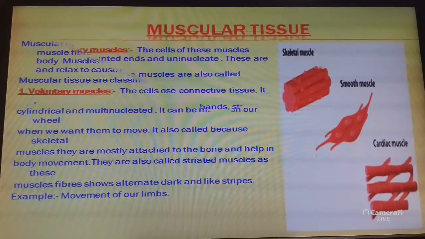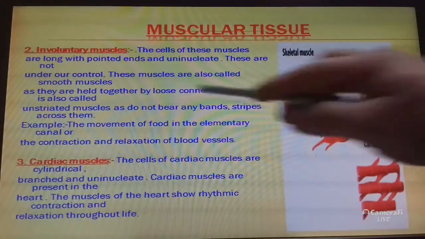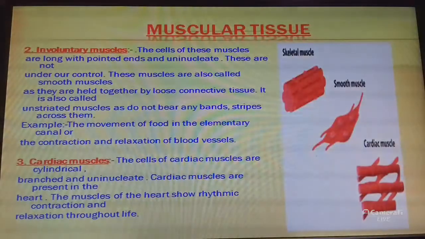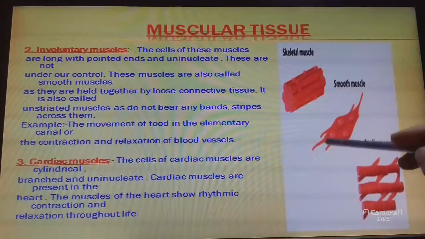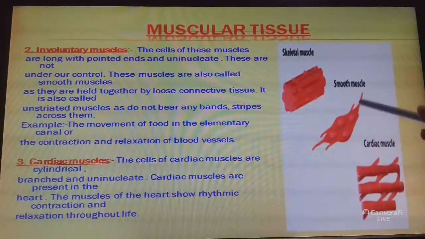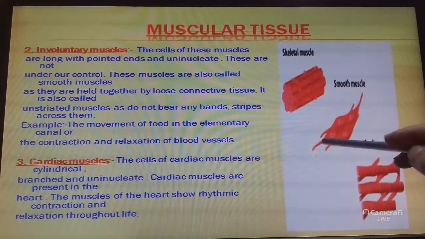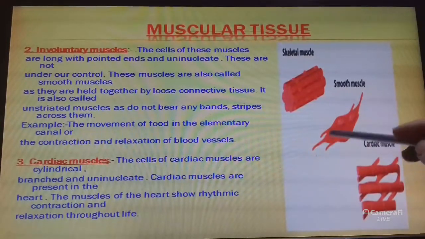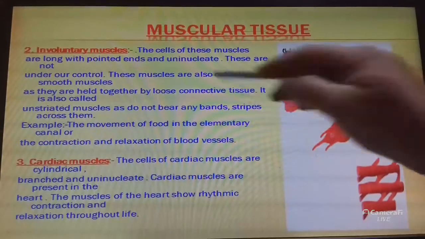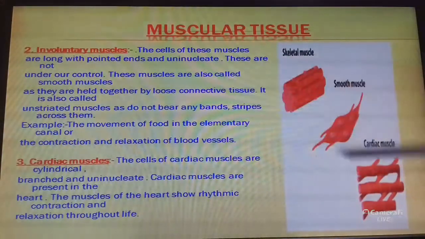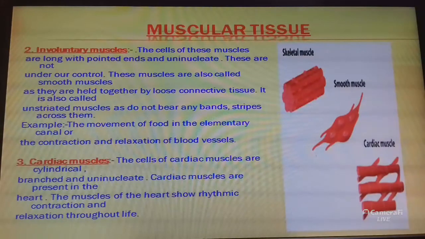Now come to the next point, involuntary muscles. The second muscle type is involuntary muscles. The cells of involuntary muscles are long with pointed ends and uninucleate. What is the meaning of uninucleate? Uninucleate means a single nucleus is present.